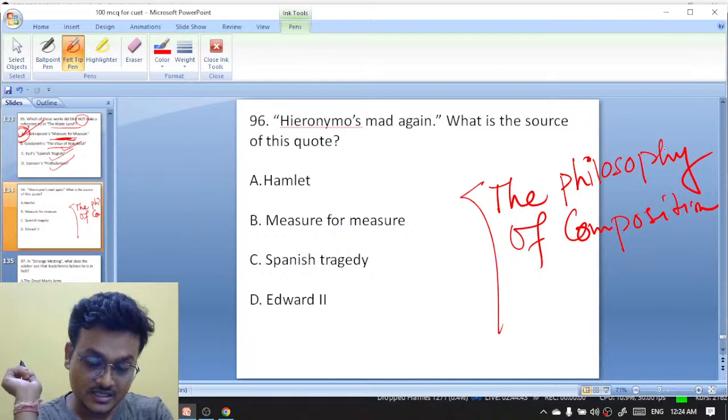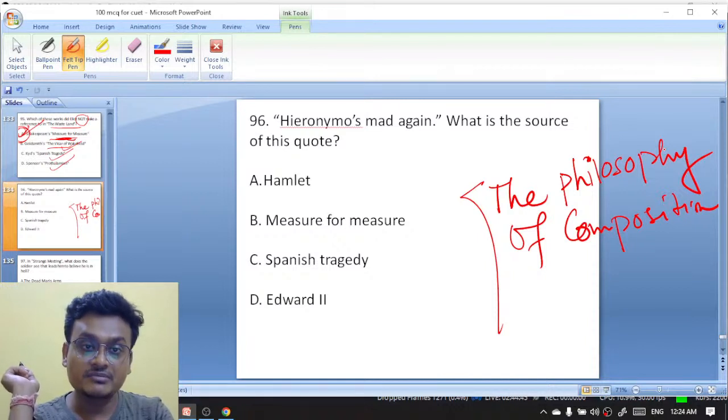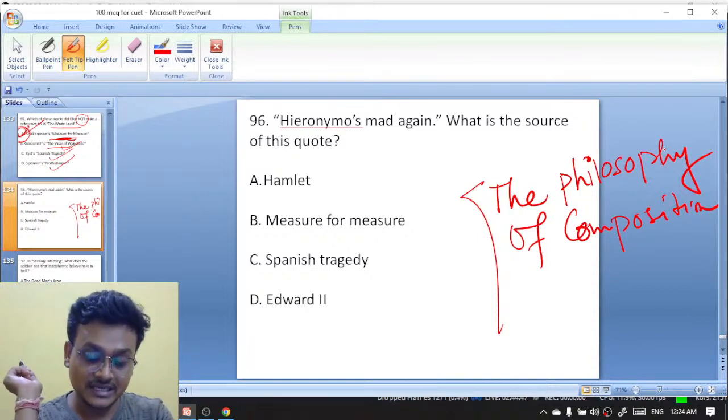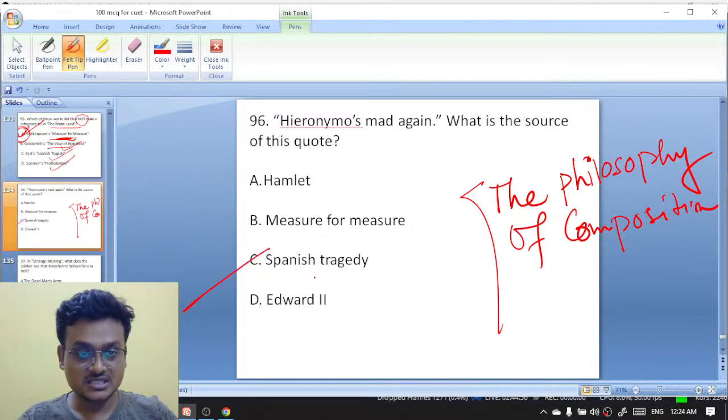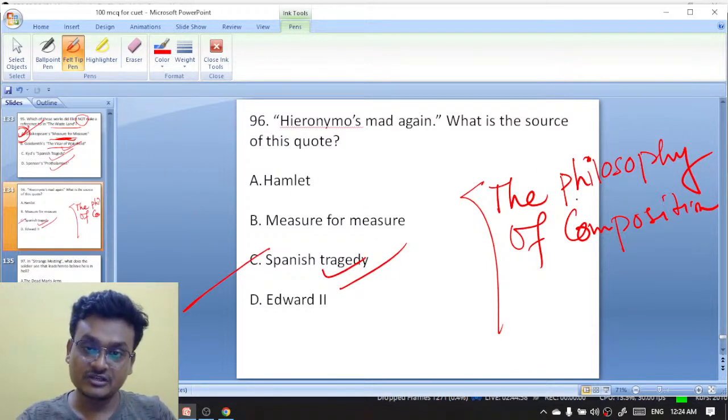Excellent, excellent, excellent. Hieronymo is mad again. What is the source? Excellent, Godot, Subhash, and Somili. Excellent. This quote appears in The Spanish Tragedy. The Philosophy of Composition किसने लिखा?